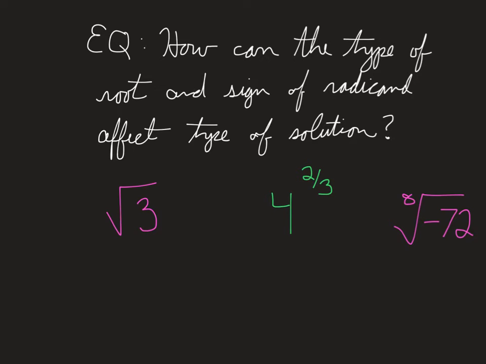So today we're going to talk about how the type of root and the sign of the radicand affect how many solutions and the types of solutions that you have. So I want to do a quick recap from the other day.